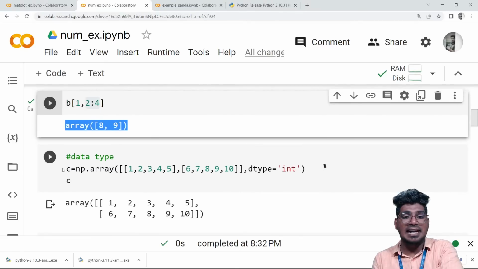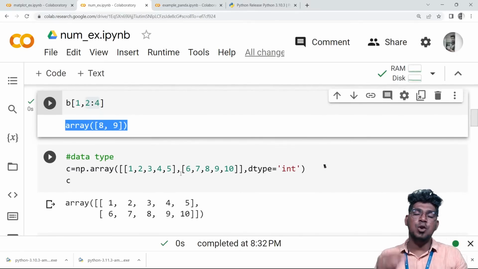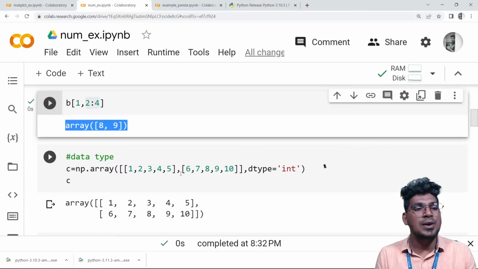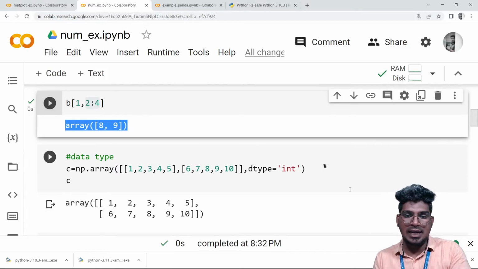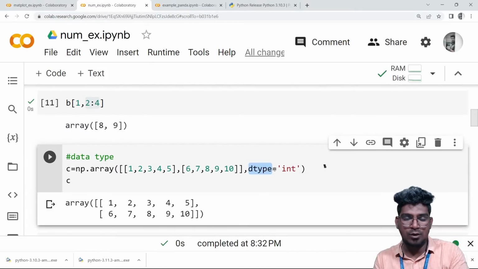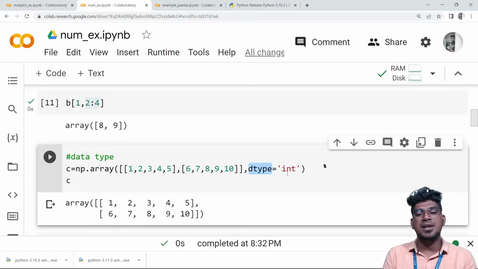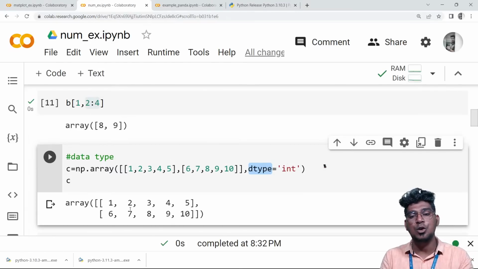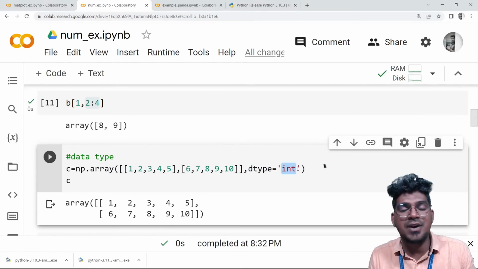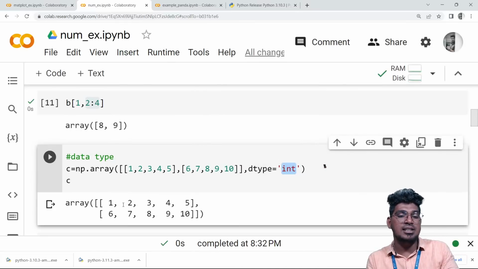So after that, the data type. When I'm creating the array, initially the dtype, okay, you are going to specify. This is the parameter to specify the data type here. For example, if I specify float, it automatically creates floats here. If I mention integer, in the sense it automatically creates the array items as integers.